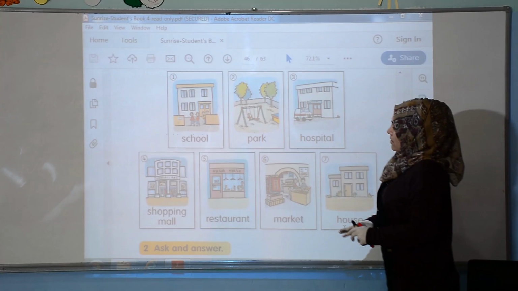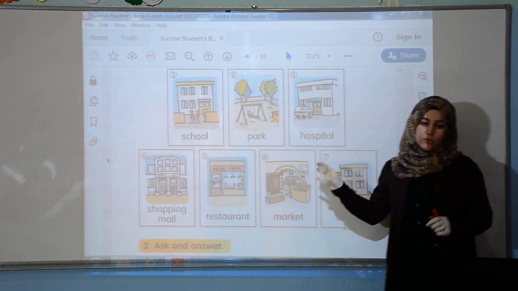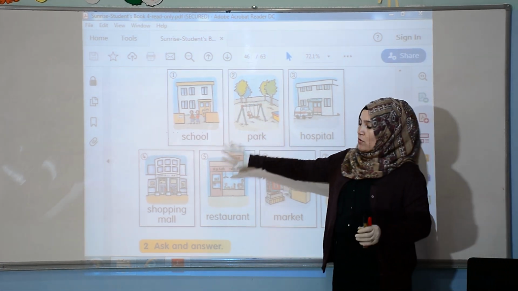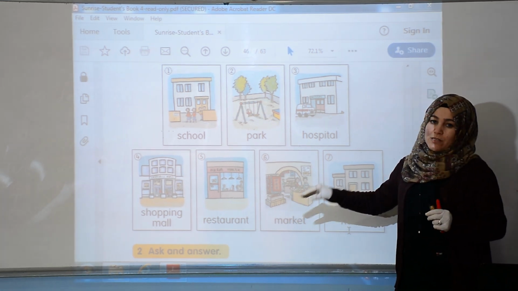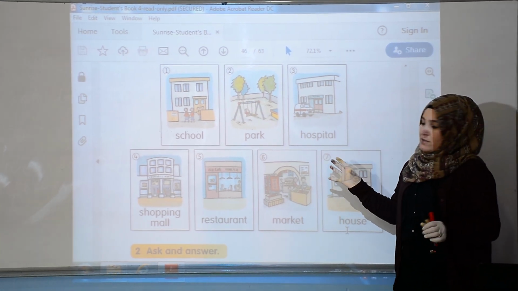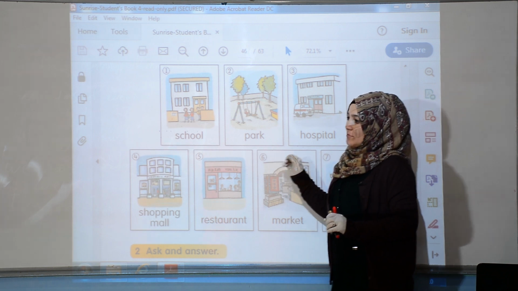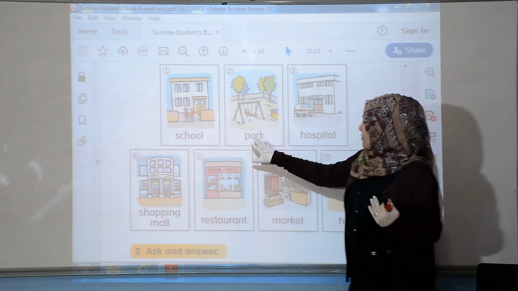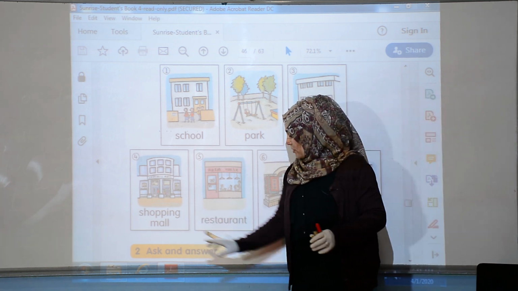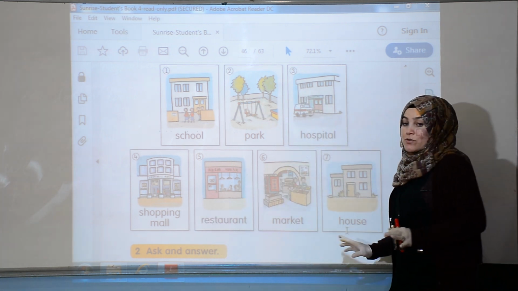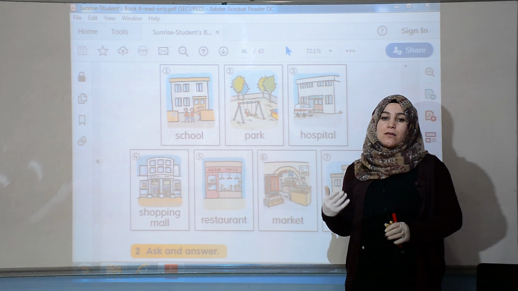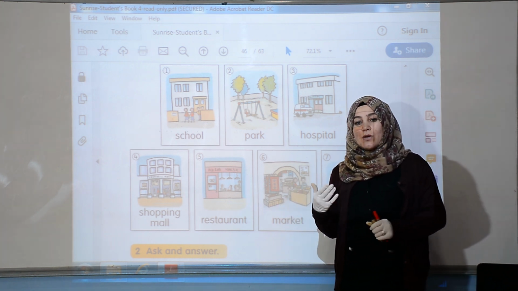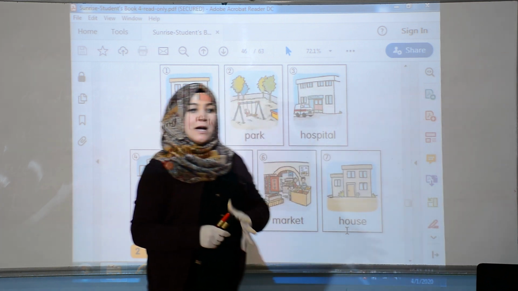Okay, guys? As I told you, I wanted to show you more examples on the data show. These are all examples about using place in the present simple. For example, school, park, hospital, shopping mall, restaurant, market, house. All these vocabularies we can use for asking about the place.